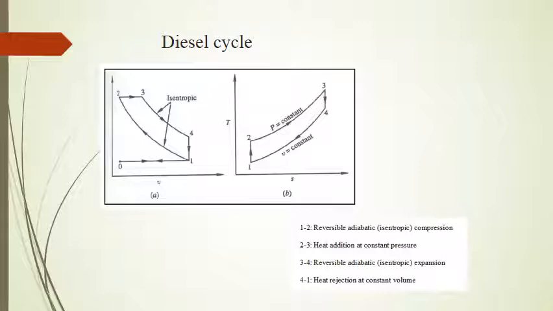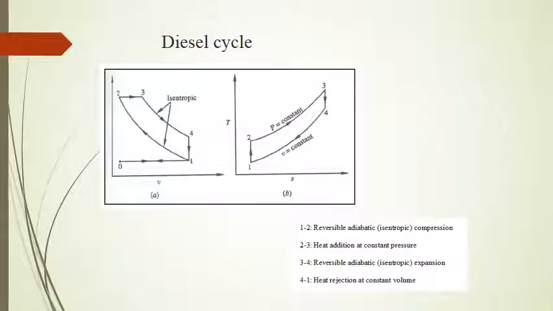Now this is the diesel cycle. Diesel cycle is basically having heat addition at constant pressure. All the other processes are similar to those in the Otto cycle. And one more difference between the diesel cycle and the Otto cycle is that the diesel cycle has a higher compression ratio than an Otto cycle.